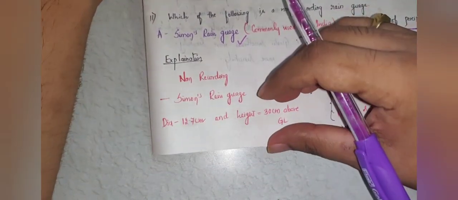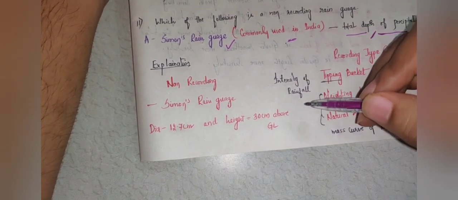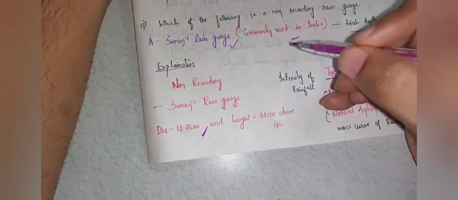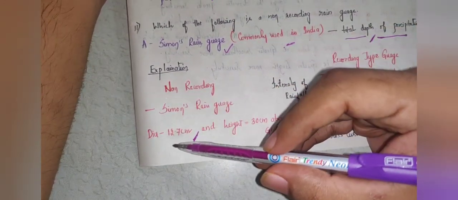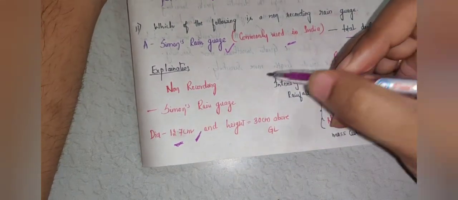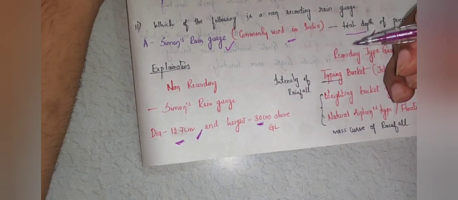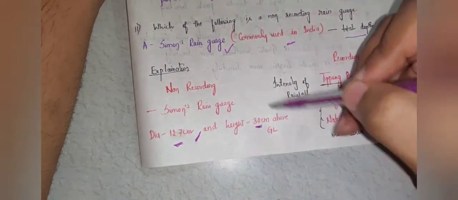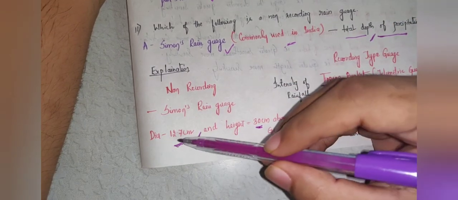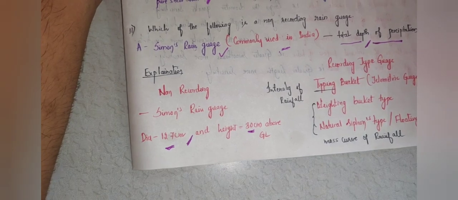Most of the times, I have also seen that questions on its geometrical parameters are asked. This question has been asked too many times: what is the diameter of Simon's rain gauge? It is 12.7 centimeter in diameter, and the height is 30 centimeter above the ground level. So Simon's rain gauge is a non-recording type of rain gauge whose diameter is 12.7 centimeter and height is 30 centimeter above the ground level.